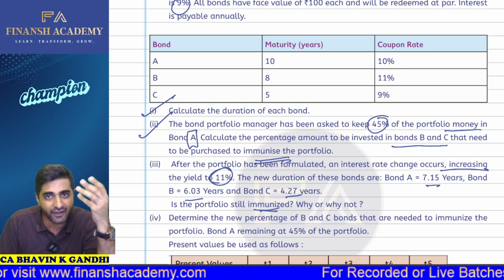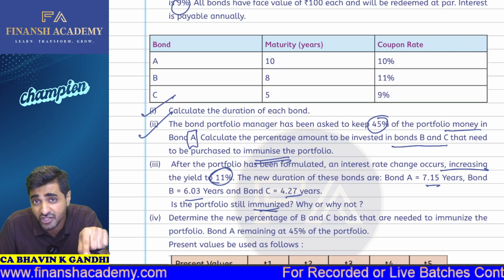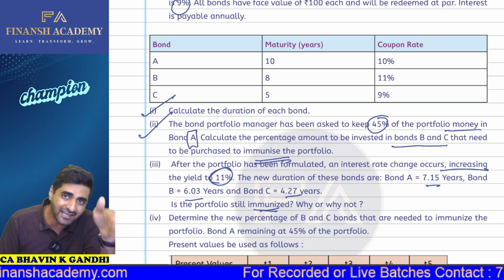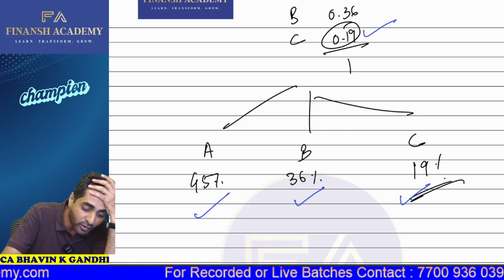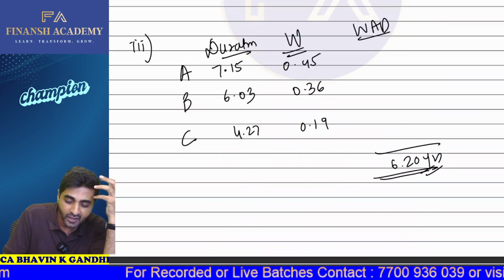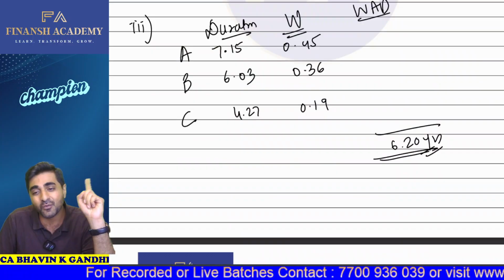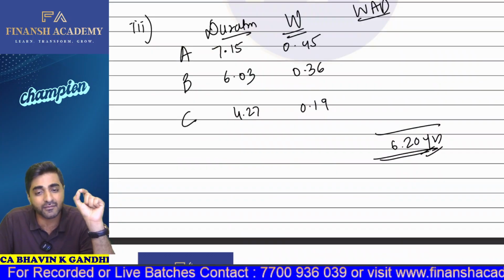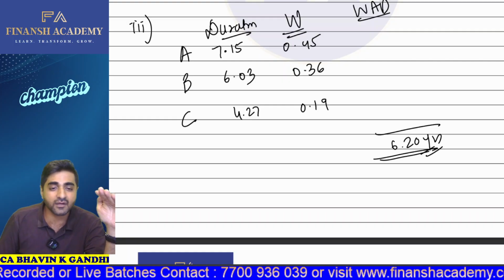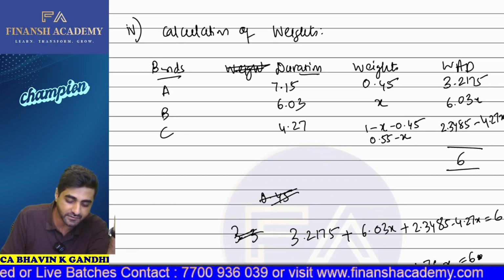So what we will do, we have already the weights available. We have the new durations available. Now we'll revise and we'll calculate what is going to be the revised portfolio duration. So your revised portfolio duration turns out to be 6.2 years, but actually you wanted the money at the end of the sixth year. So in this particular case, can I say that the bond portfolio is not immunized? Come on, yes or no? Yes, sir, it's not yet immunized.